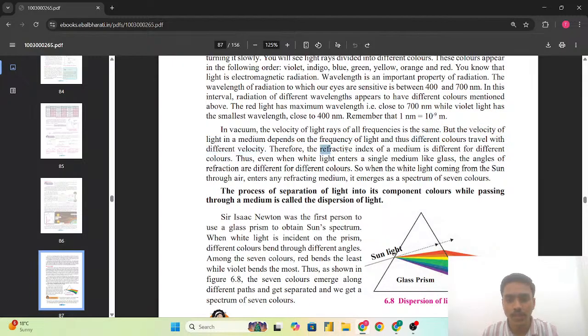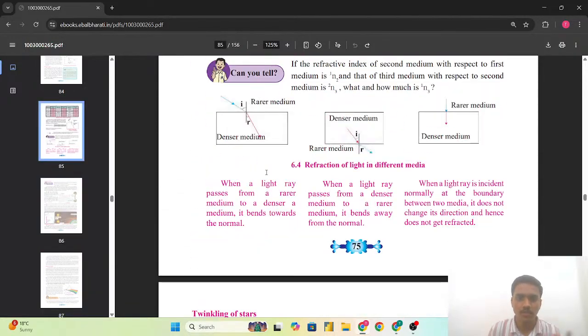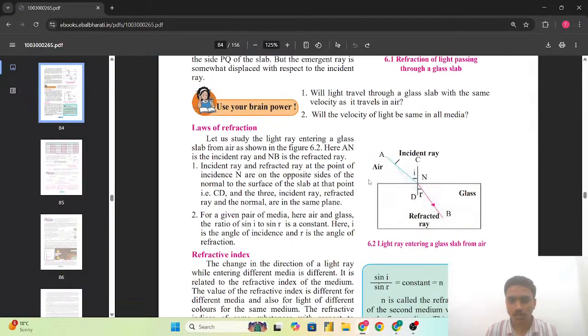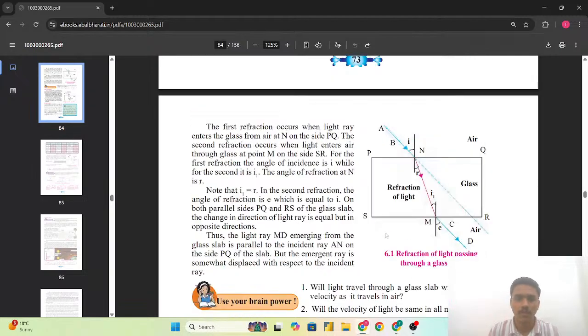Therefore, the refractive index of a medium is different for different colors. और इसी की वजह से, जैसे कि वेलोसिटी ऑफ द लाइट हर एक मीडियम के लिए होती रहती है, due to which only the refractive index of the medium is different for the different colors. ऐसा क्यों है? जो कि स्नेल्स लॉ हमने यहाँ पर देखा था. स्नेल्स लॉ क्या है? Ratio of the sine i to the sine r is equal to constant n, बराबर इंसिडेंस एंगल, रिफ्लेक्टिव एंगल एंड ऑल.